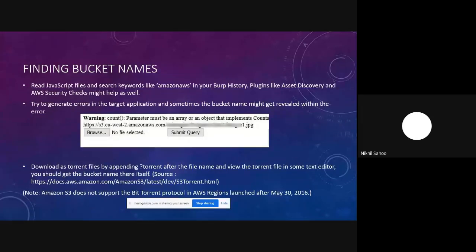Now before moving on to the misconfigurations part, it is very important to know the name of the bucket, without which we won't be able to check for misconfigurations. So I've tried to list down a few ways through which we can find the bucket names. First up, we need to read the JavaScript files, and it is very important.